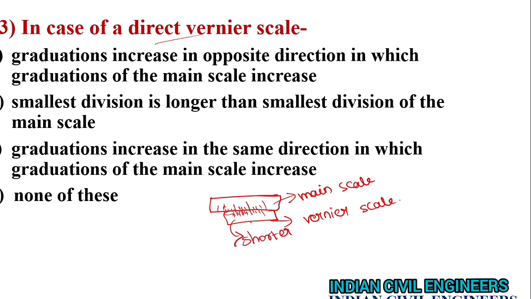Okay, the divisions in the vernier scale is shorter than the main scale, and these graduations increase in the same direction. Okay, if it is 0, 1, 2, 3, and here also it is 0, 1, 2, 3. Okay, so in case of direct vernier, the graduations increase in opposite direction. This is not true. Smallest division is longer than the smallest division of the main scale. No. Graduations increase in the same direction in which graduations of the main scale increase. This is the correct answer. Option C.